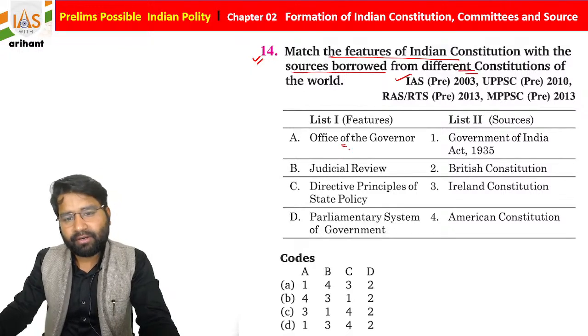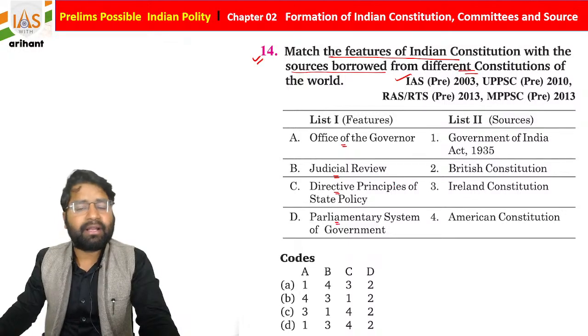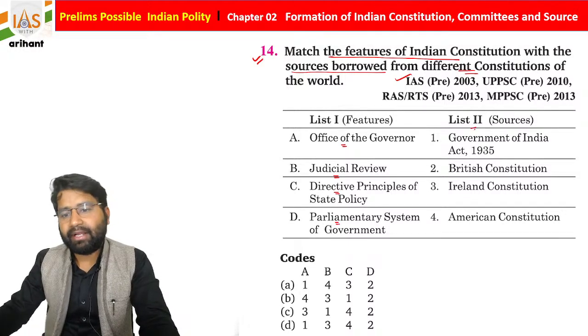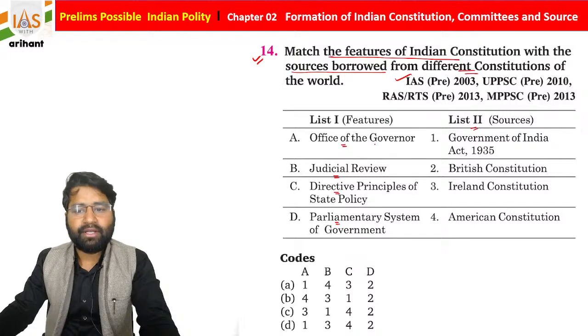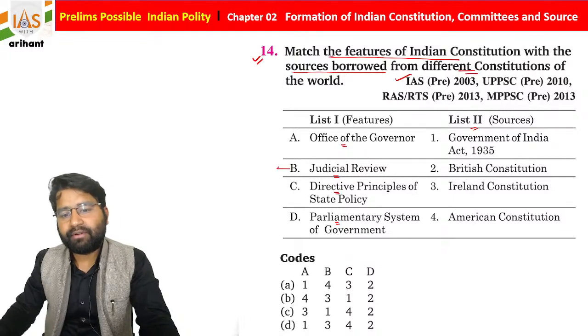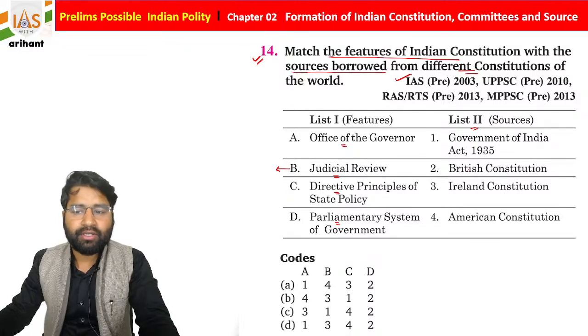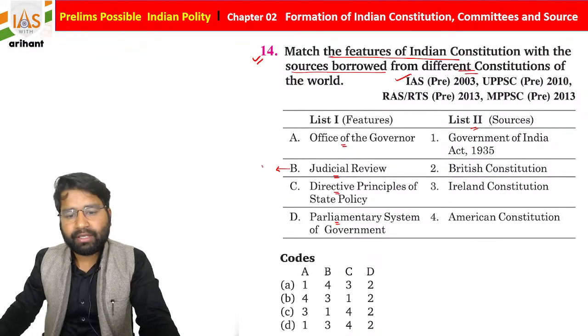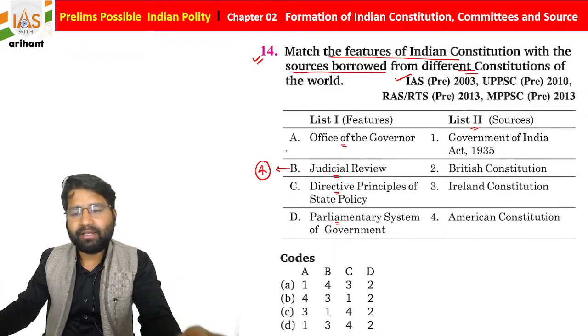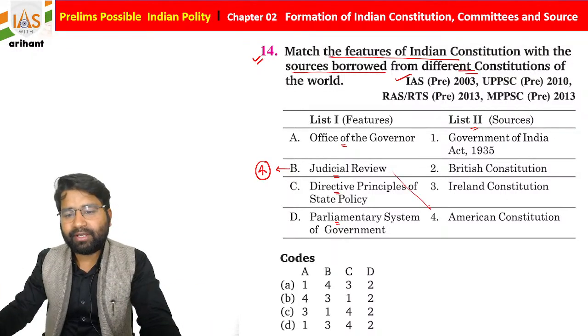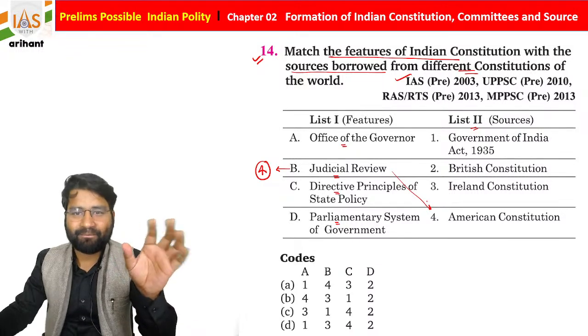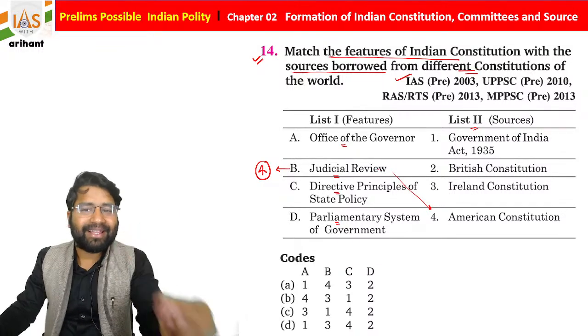Office of Governor, Judicial Review, Directive Principle of State Policy, and Parliamentary System of Government, and here they are mentioning the sources. If you talk about Judicial Review, everyone knows it is derived from the USA, the American Constitution. So for B, 4 will be here, very easily, very simple. If you follow the same, you will find the right answer. But I would just like to mention